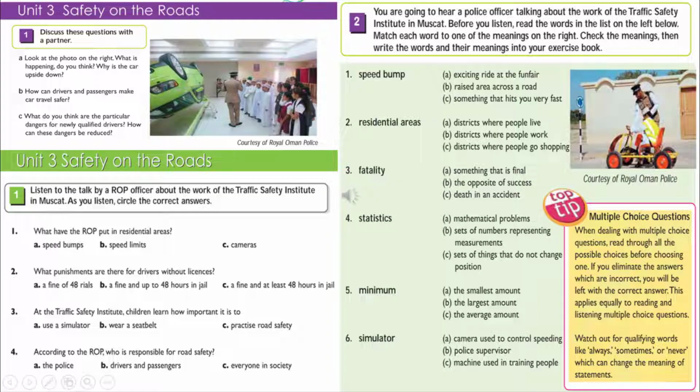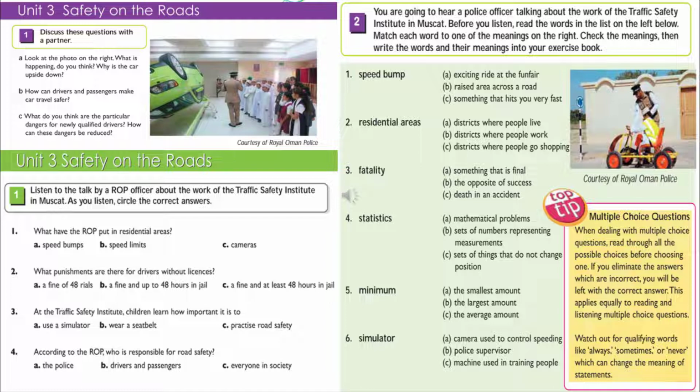The Royal Oman Police, or ROP, have been very active in increasing road safety awareness. They have set up speed limits and installed cameras and radars on main roads. In residential areas, they have put speed bumps across roads to slow down traffic. In spite of these measures, the accident statistics remain worrying. Many people think, an accident will never happen to me, but in 2014, there was a total of 6,717 road accidents in Oman.